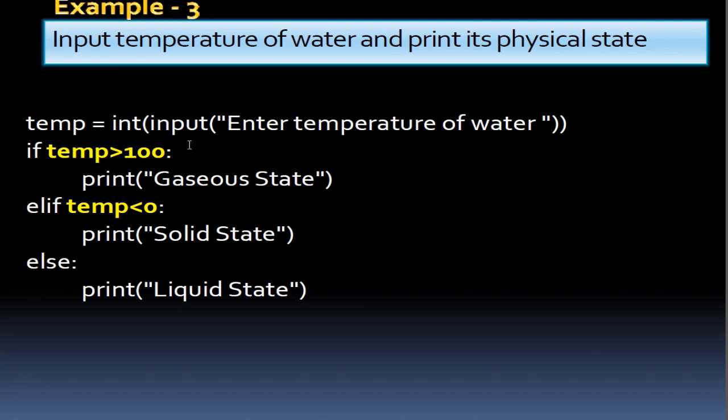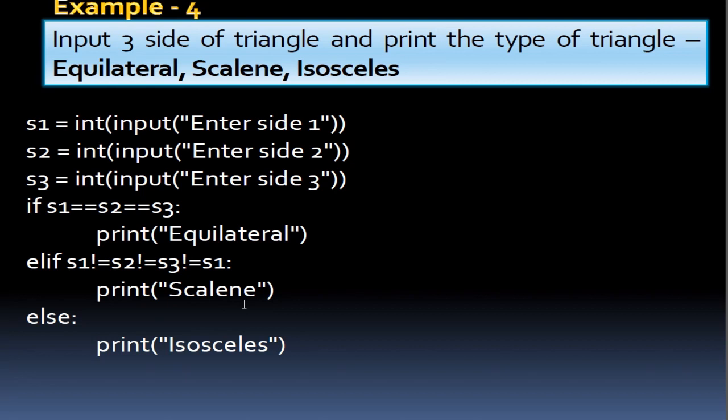Okay, if it is greater than 100, then we'll have the liquid state. Now one more example: input three sides of a triangle and print the type of triangle, whether it is equilateral, scalene or isosceles. So we have to enter three sides of the triangle, S1, S2 and S3.